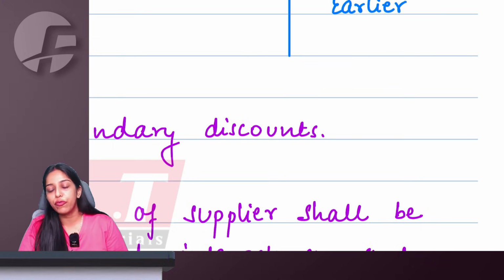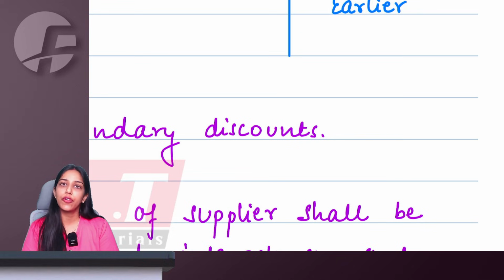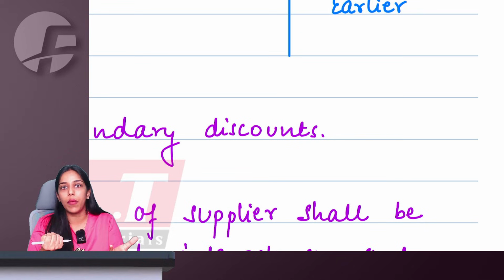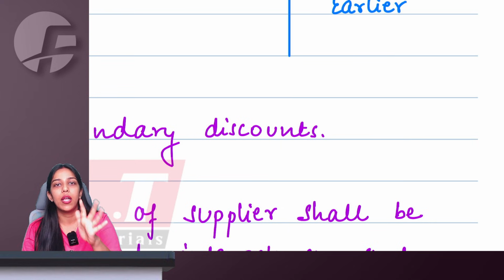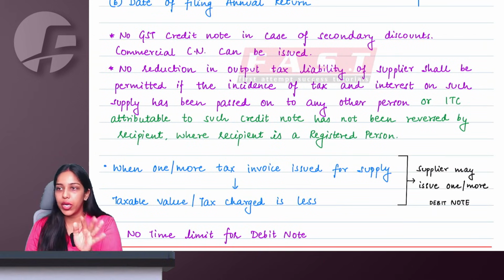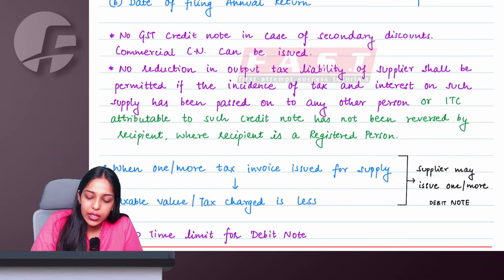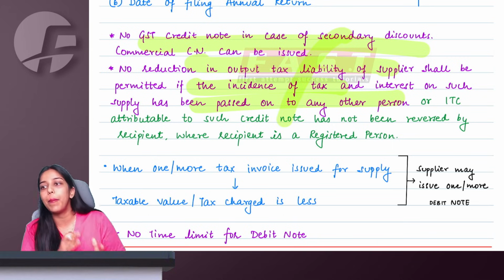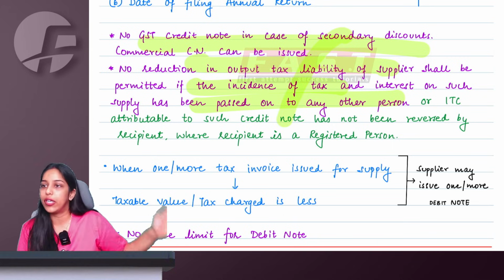I will have to pay the full 28 to the government, because if the government gives me this 10 back in the form of reduction of liability, I will be unjustly enriched. I collected 28 from that person. I am taking 10 from the government. No, that is not fair as such. So this is nothing new that I have taught, right? Till here, everything is the same. It is not in green. I was just giving you a context, a background of things that we have already studied.